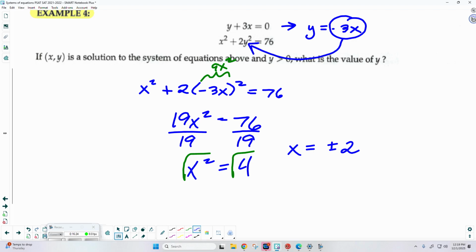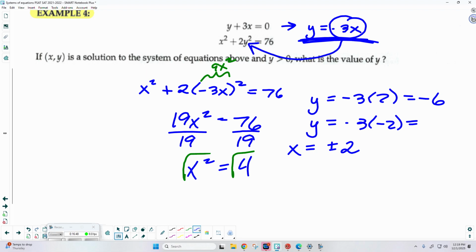Now, that's not the solution because it wants what? We want y, but we want it to be the positive y. Okay, so I would just take this right here because we already have y equals. So let's see, y equals, if I take the negative 3 times the positive 2, that's going to give me a negative 6. Y is equal to a negative 3 times the negative 2. That's going to give me positive 6. And because it specifically said positive, that is what I'm looking for.